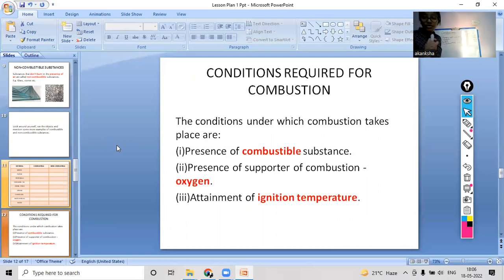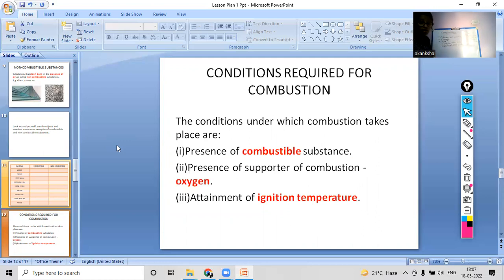What are the conditions under which combustion is taking place? First condition is the presence of combustible substances, right? And what are these combustible substances? The substances that can burn easily. That's why it is said that whenever you are near fire, you should never take petrol and kerosene near the fire because they catch fire very easily. So one of the conditions required for combustion is the presence of combustible substances.